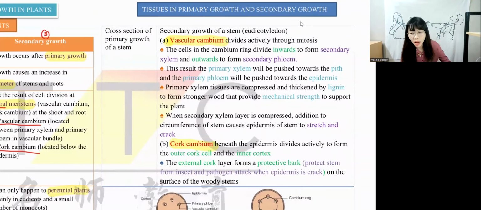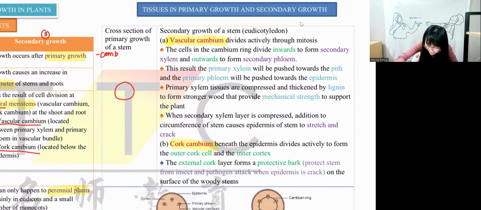Again, revise a little bit more. Vascular refers to what again? Xylem and phloem, correct? Okay, let me draw for you to see. Because this is a stem. A stem has a ring shape, right? So this is a cambium. Imagine this is a cambium. Cambium forms xylem and phloem. The one that faces inside is xylem or phloem?